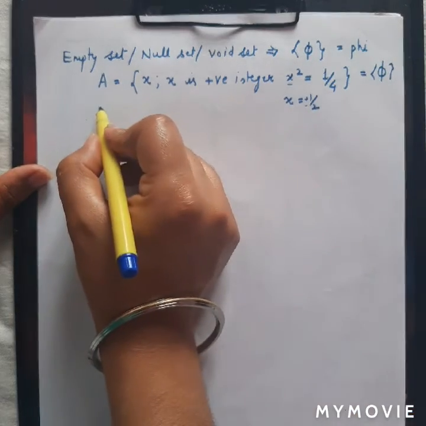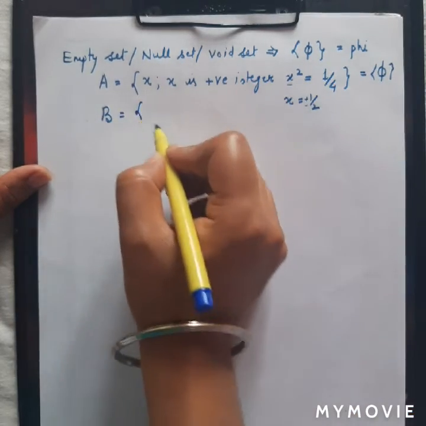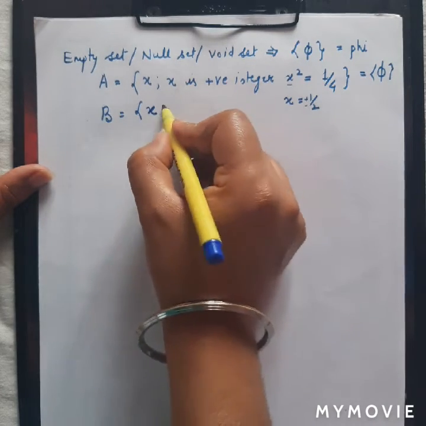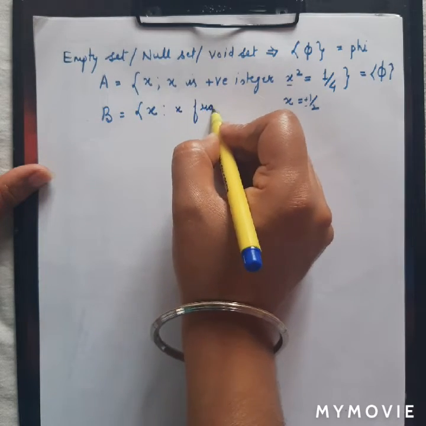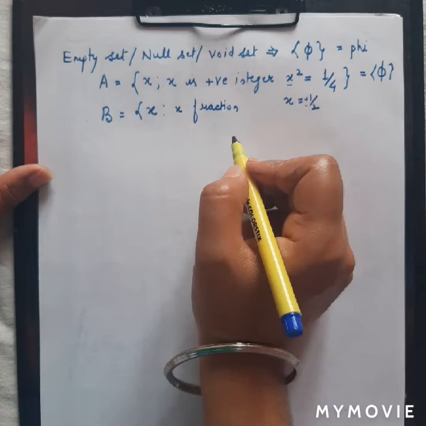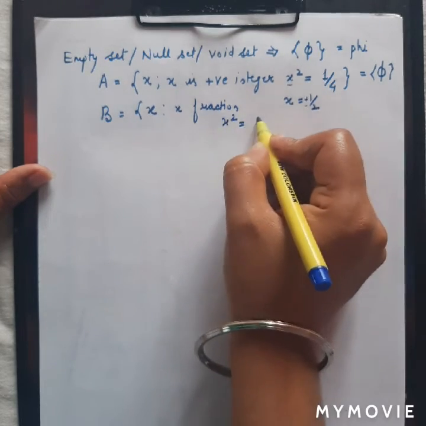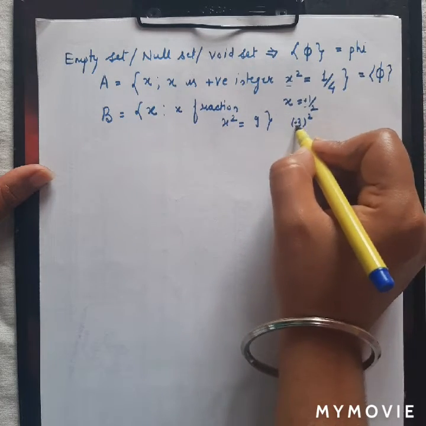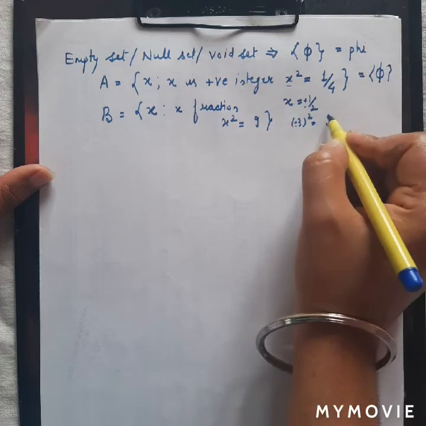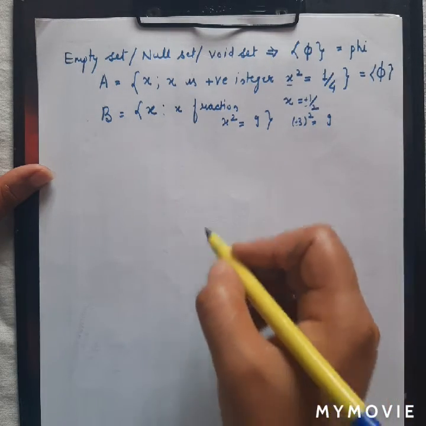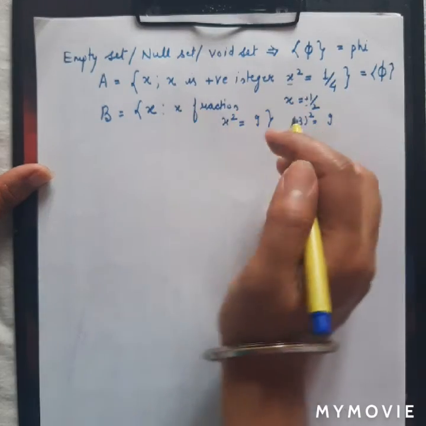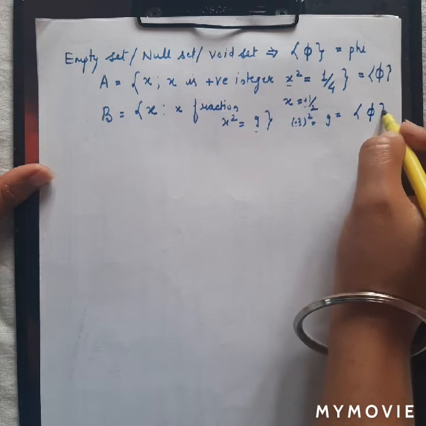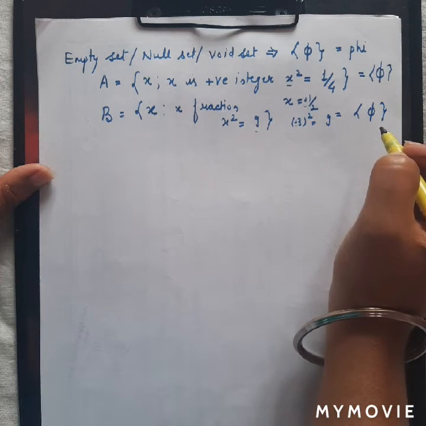Or I can take another example. Let us take set B. This is the collection of all the elements x such that x is a fraction which satisfies x square is equal to 9. Again we know that only plus minus 3 can give us 9 on squaring it. We cannot have any fraction which can give us this answer. So in this case also the set will be an empty set, null set, void set.